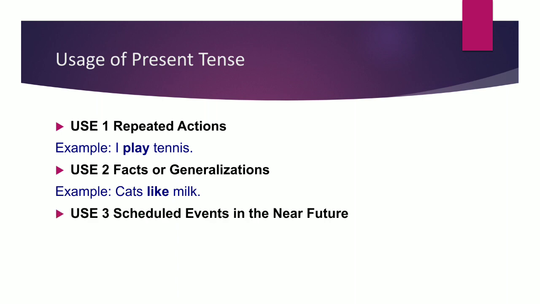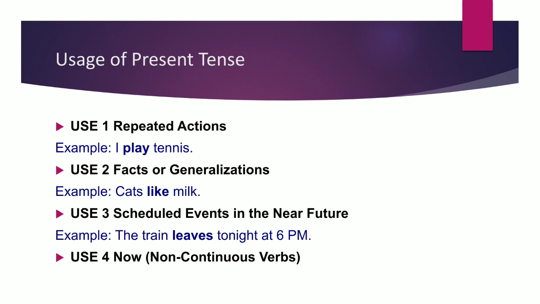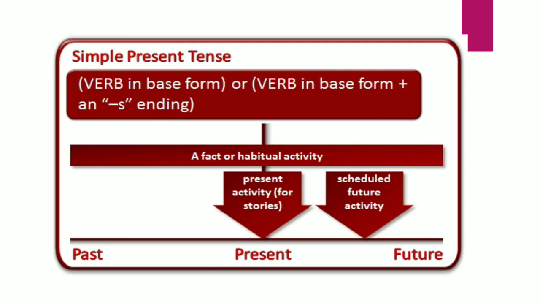And scheduled event in the near future. Okay, it is not about later, it is about the near future, like the train leaves tonight at 6 p.m. Okay, and next one is now, non continuous verb, like you are stable somewhere, I am here now. So in this way we have to use simple present tense.